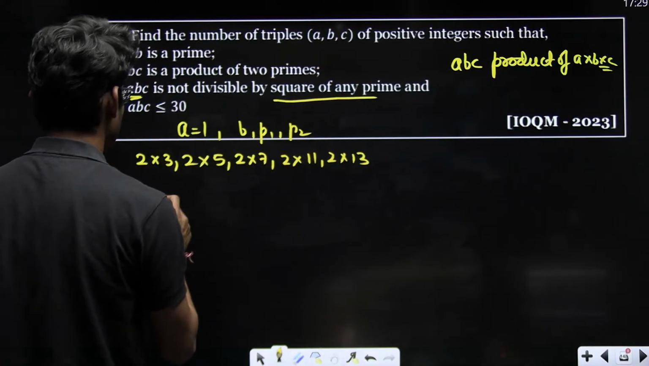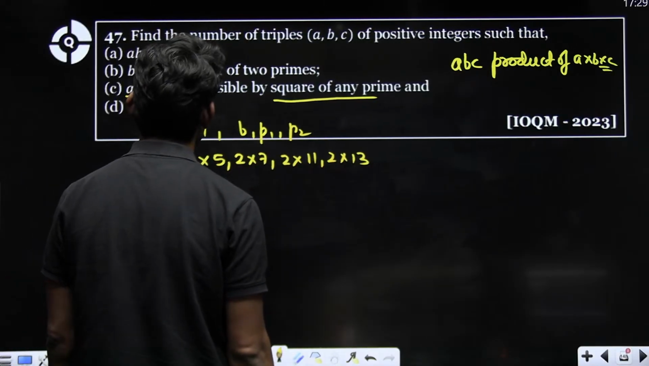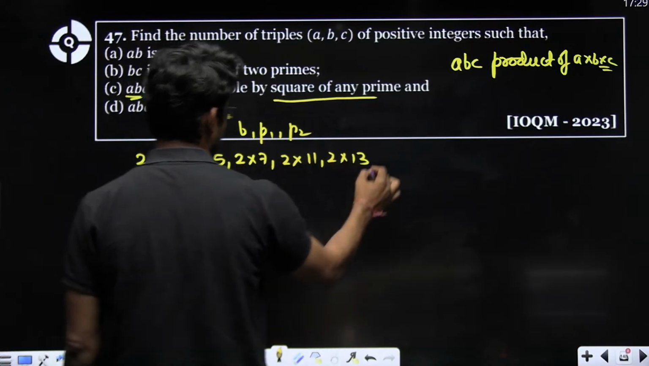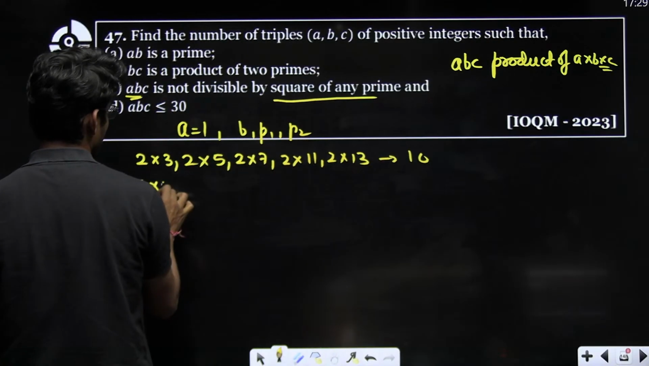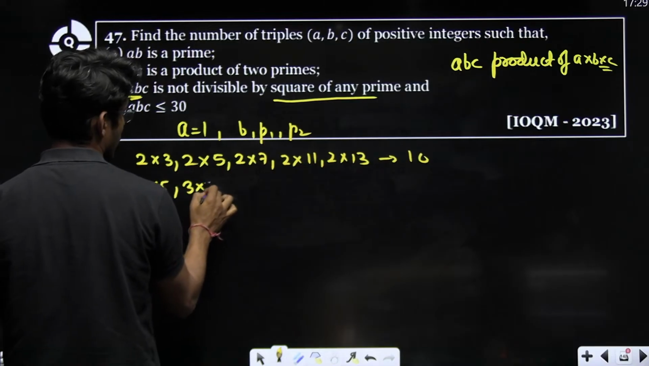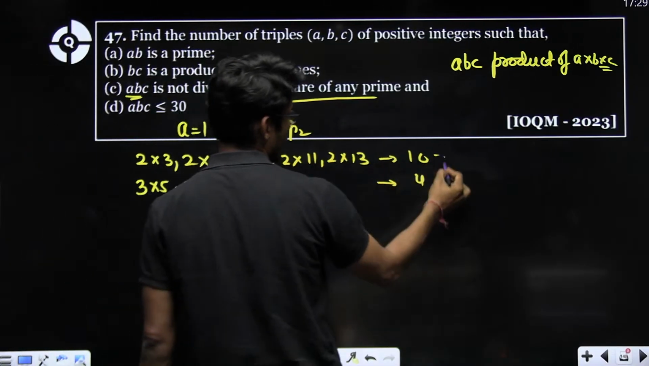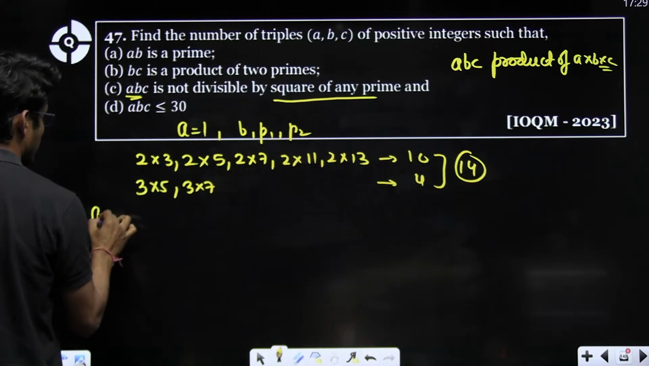So A is 1, B, P1, P2, correct. So 10 cases accordingly here. Then 3 into 5, 3 into 7, 4 cases here because it can be exchanged. So 14 triples here. And now when A is prime,